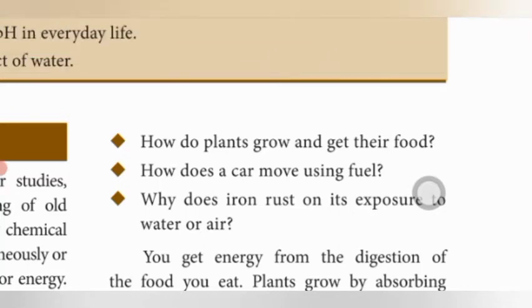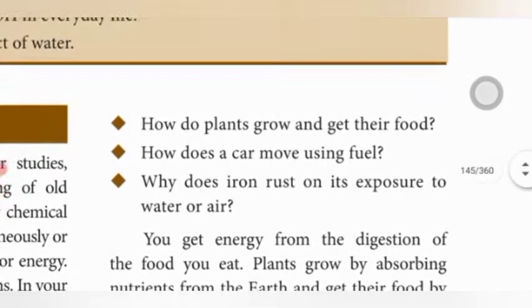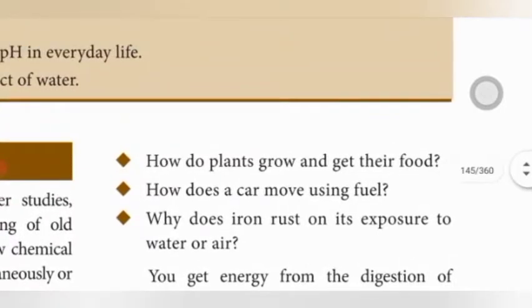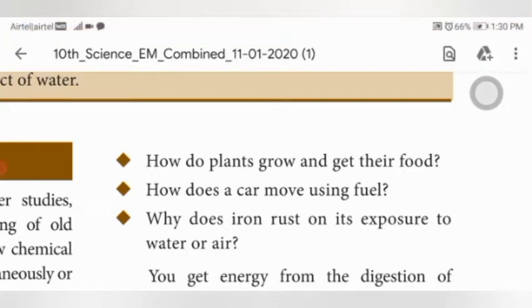Plants get energy from what process? Photosynthesis. How does a car move using fuels? The combustion of fuel makes the car move.